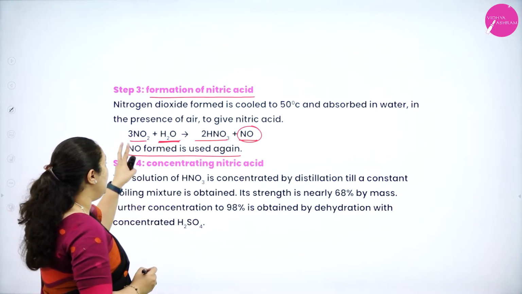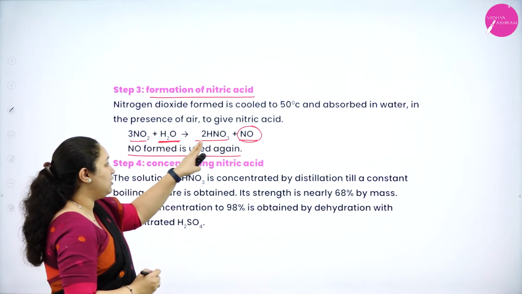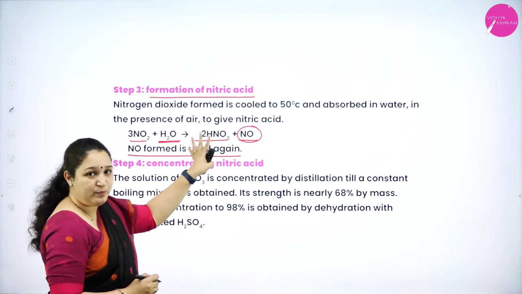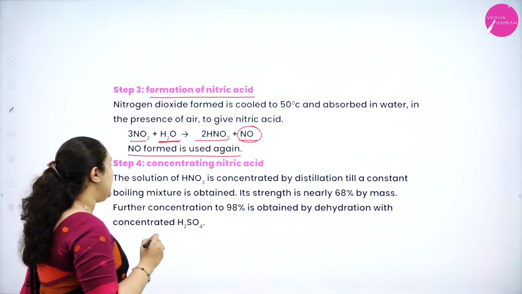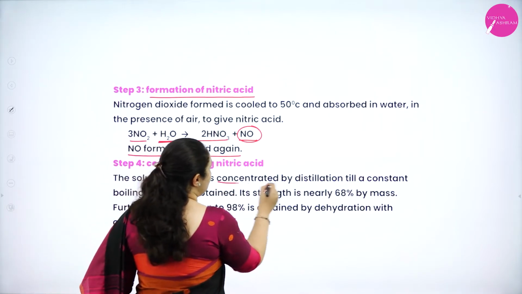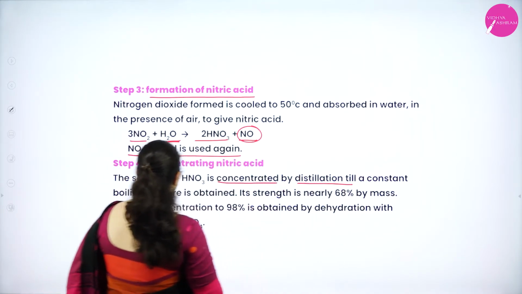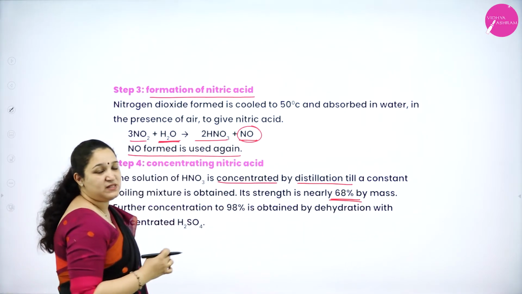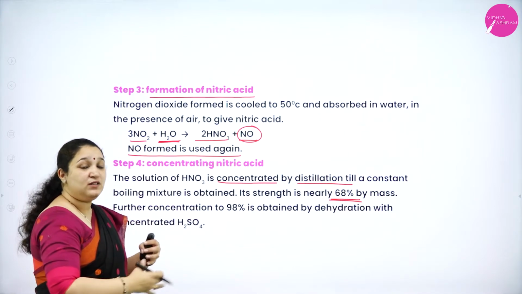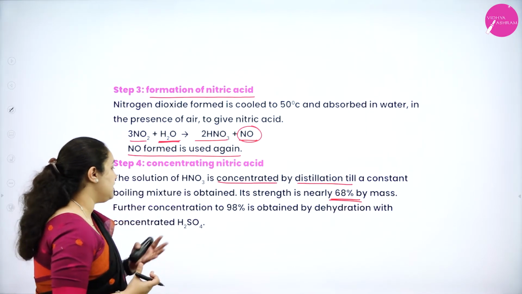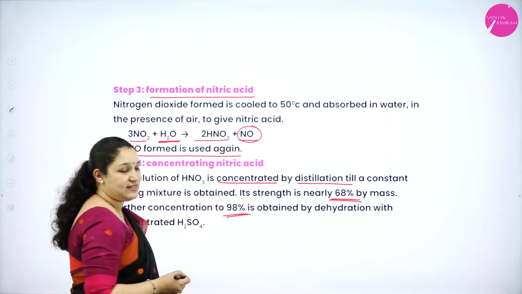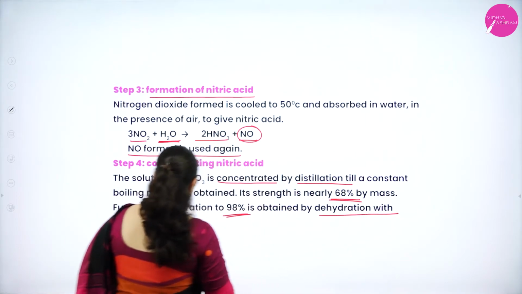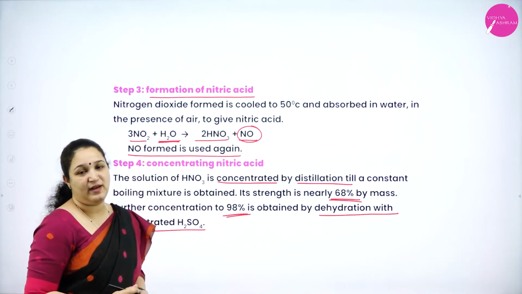So, what we are doing? Nitrogen dioxide mixed with water, you will get nitric acid and nitric oxide. Nitric acid which you have obtained here in the third step is then further concentrated by distillation, and you will get 68% of nitric acid. But if you want concentrated acid, that is, if you want 98% of nitric acid, then you will have to do it by dehydration process with concentrated sulfuric acid.